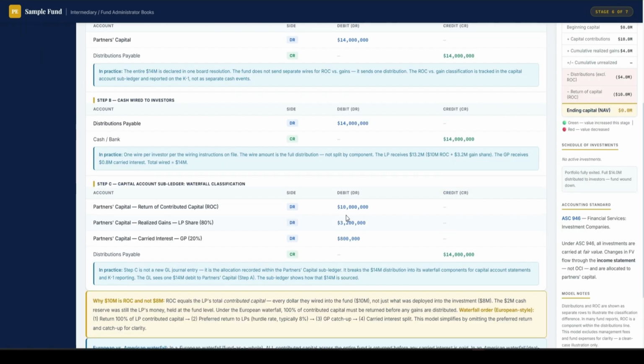Lastly, in this example, we're going to do a very basic and simple waterfall. It's an 80-20 split. So we assume the GP will get 20% of the realized gain and the LP will get the rest. So we are going to debit the return of capital. Remember, in our first capital call, we called $10 million from our investor. So we're going to return the money first. Then the rest of the money, we're going to split between GP and LP, debit all these accounts, and credit the payable.